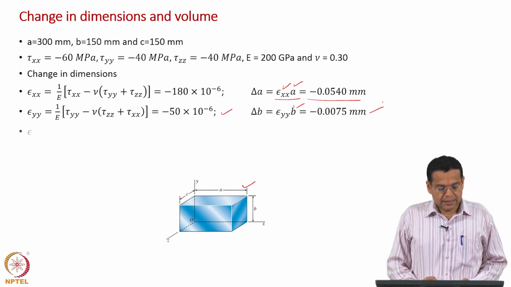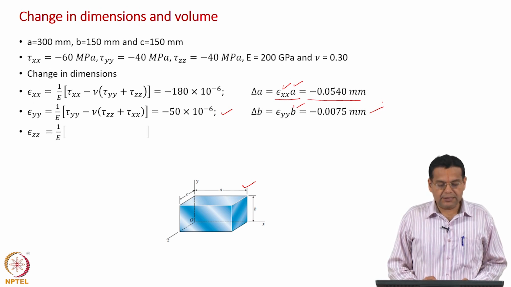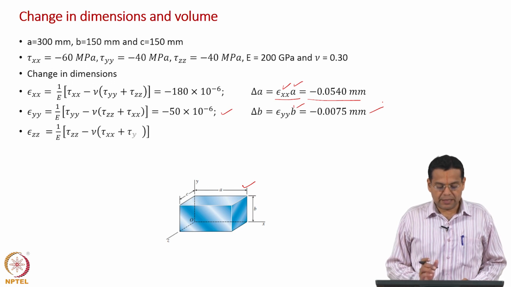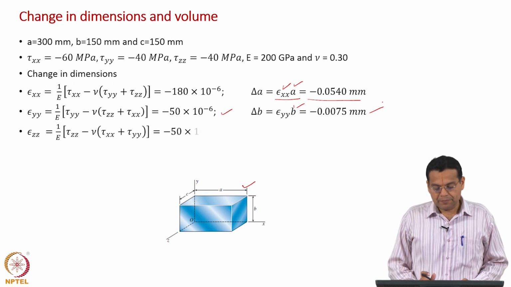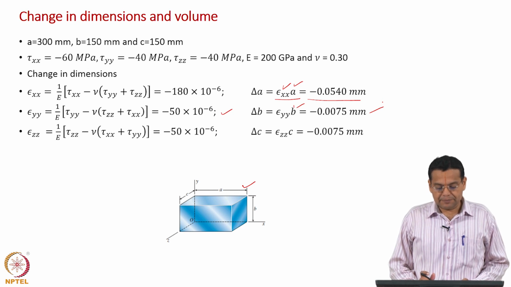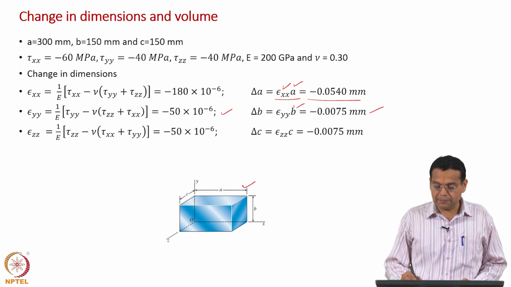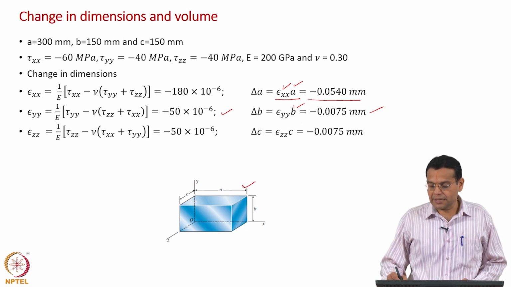Okay. And epsilon zz similarly, substitute in the expression, and the normal strain is same along both y and z direction. To find the change in length, multiply by c. In fact, c is same as b. So, we get the same decrease in length.